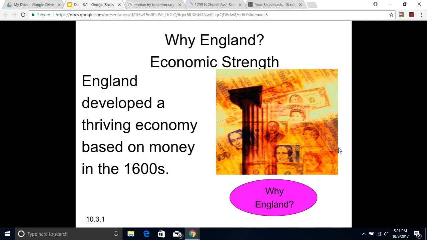England developed a thriving economy based on money in the 1600s. Economic systems based on money, believe it or not, are relatively new. Before the Industrial Revolution, money was somewhat rare, and most people didn't rely on money to live on. We'll talk more about that later.